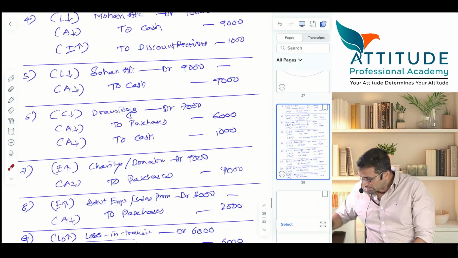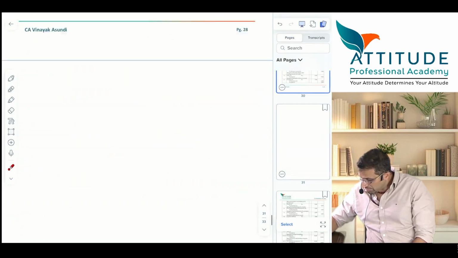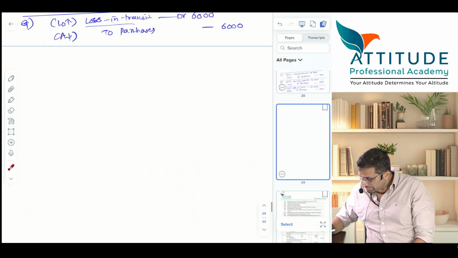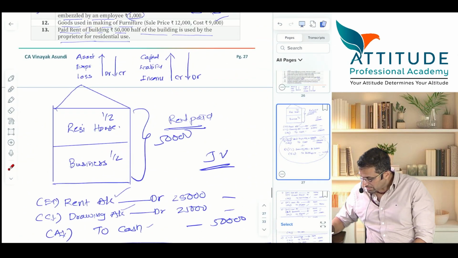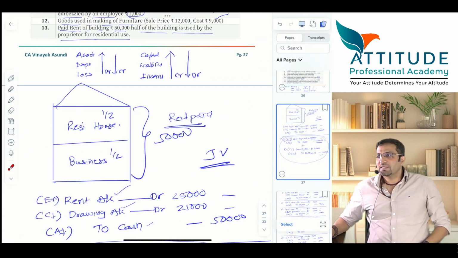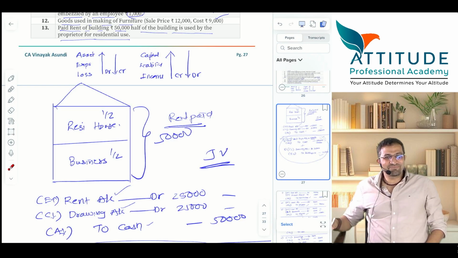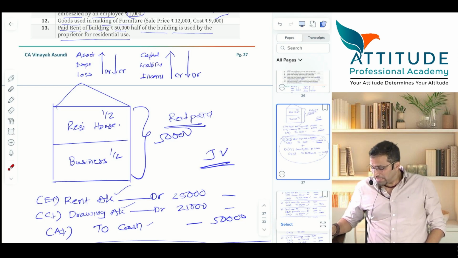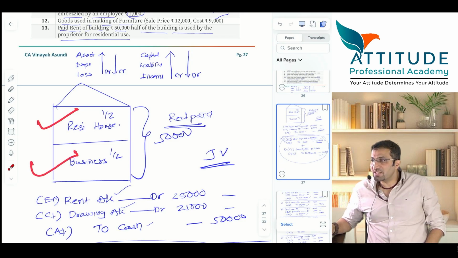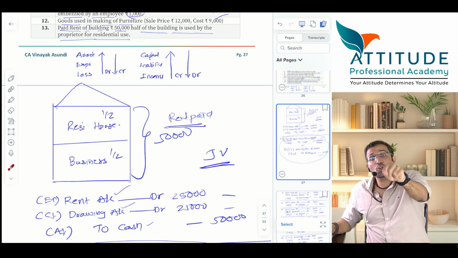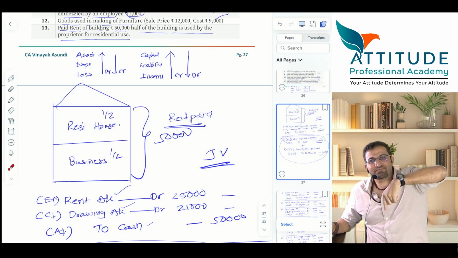Where is that building? Concentrate. In this building where you are living and where you are doing your business, you are paying insurance on the building.